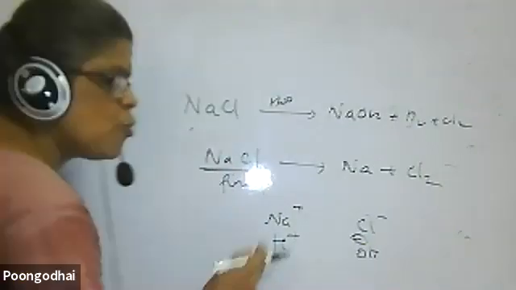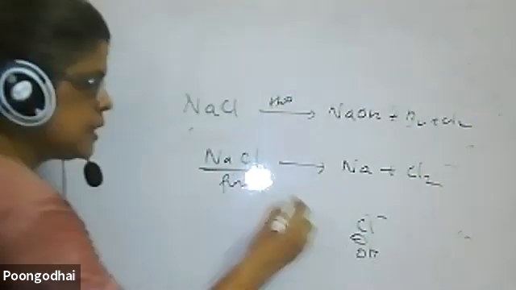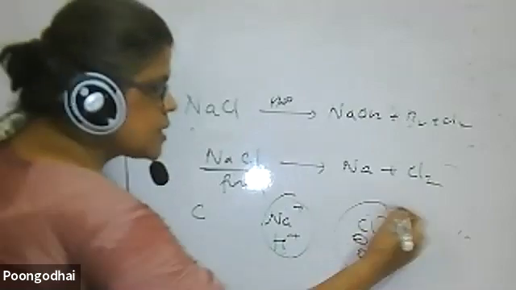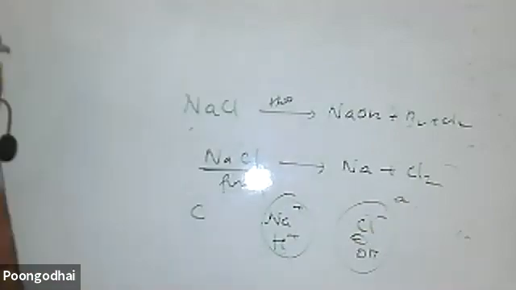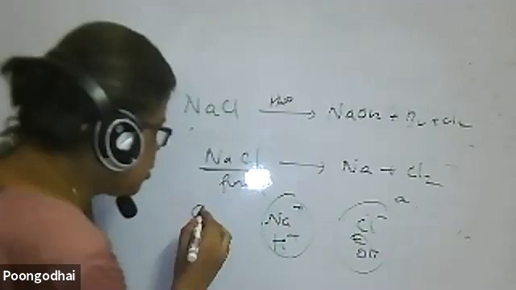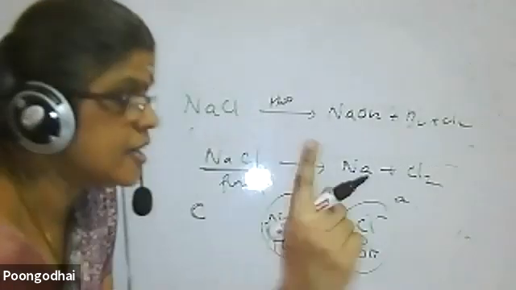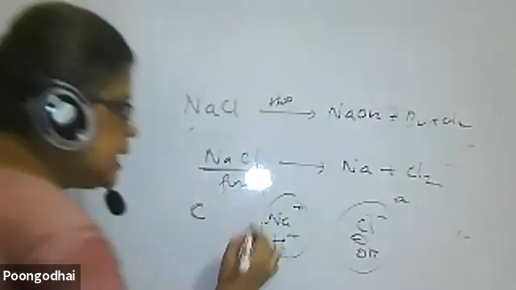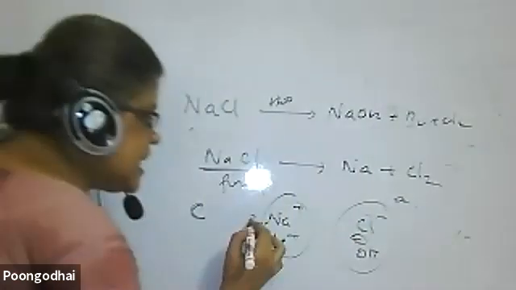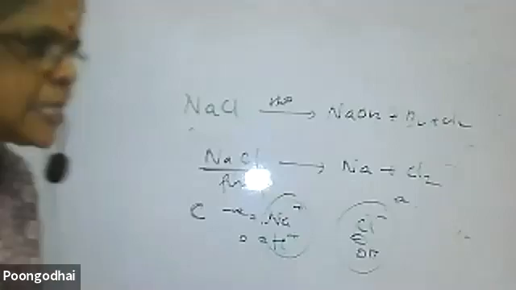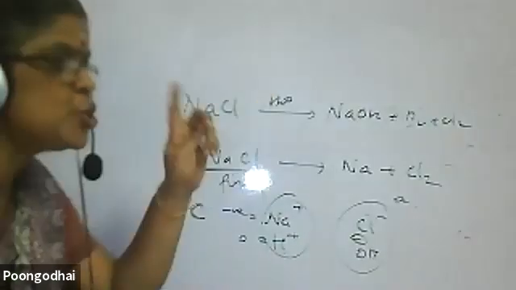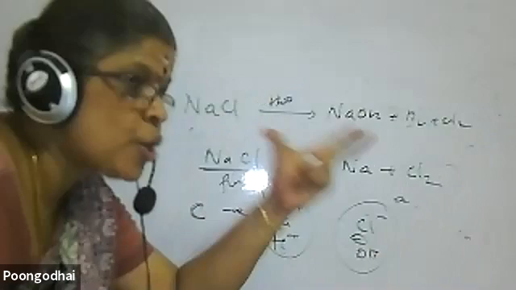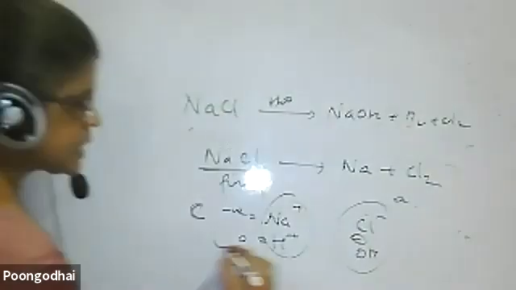But if I take water, that also dissociates. The positive ions get attracted towards the cathode and the negative ions attract towards the anode. When you go to the cathode, the E naught value should be higher to get deposited on the cathode. We know that E naught value for hydrogen is just 0. For sodium, E naught value is negative because all metals are very negative. They are very good reducing agents. So which will get deposited? Whose E naught value is more will get deposited at the cathode. So H plus takes up the electron and is evolved as hydrogen gas.